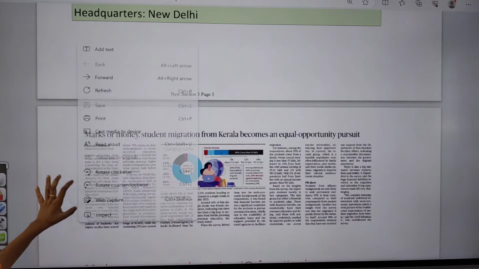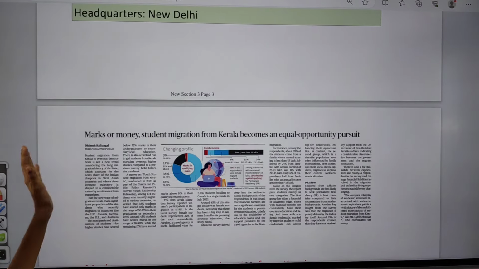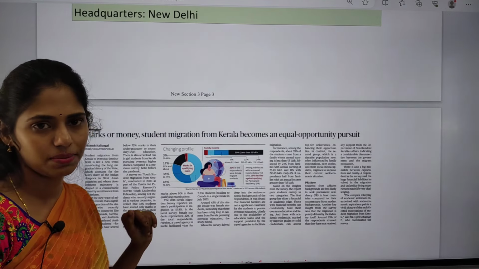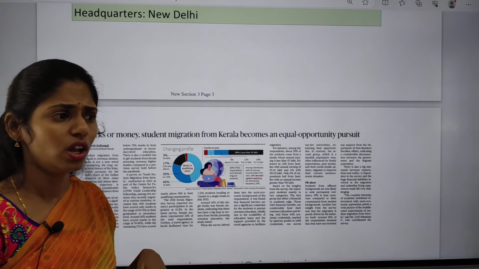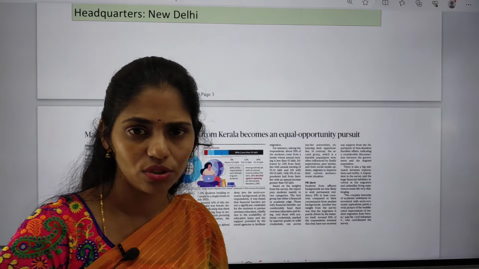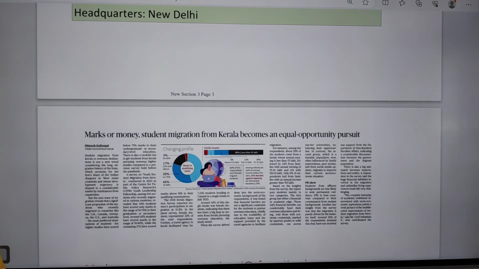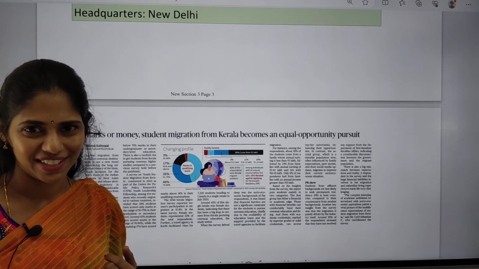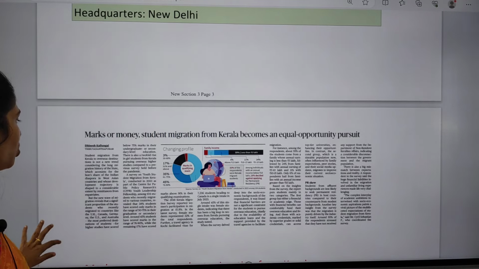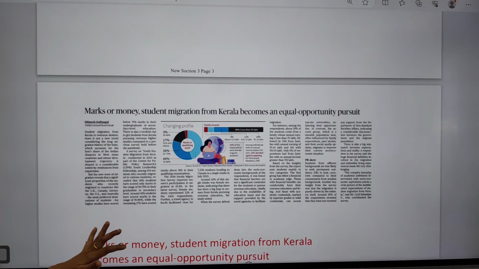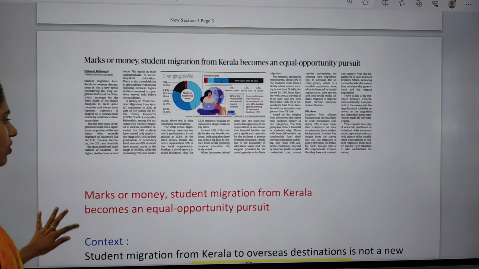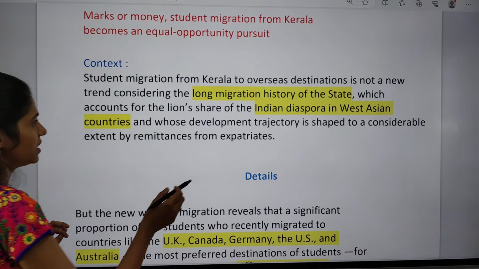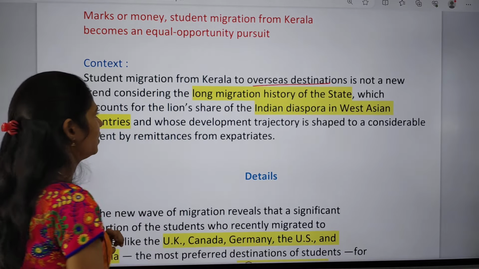So next topic it is about marks or money. Student migration from Kerala becomes an equal opportunity pursuit. So here we have to focus on what are the reasons for this migration of students. So why are students moving from one place to another place? For example, in search of education or in search of job opportunities. Yes or no? Yes. Those are the two primary reasons why students are migrating. So if you see the context, it says that student migration from Kerala to overseas destinations is not a new trend.